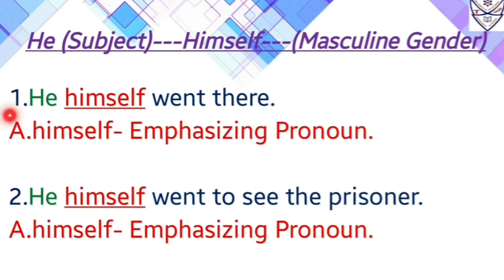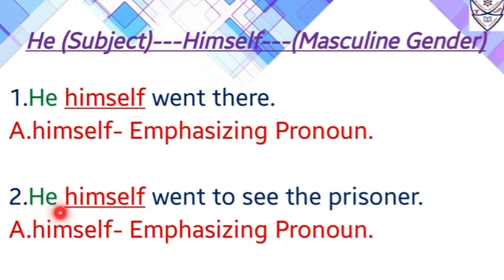Now again in this sentence the sentence starts with he, which is a pronoun that is used as a subject in this sentence. Now after he there is a pronoun and that pronoun is himself. So while speaking we will put some stress on this word, that is he himself went there. So we can say himself is an emphasizing pronoun. Why? Because it is used for the sake of emphasis in this sentence, as well as himself is followed by a subject and it also comes before the verb, that is went.